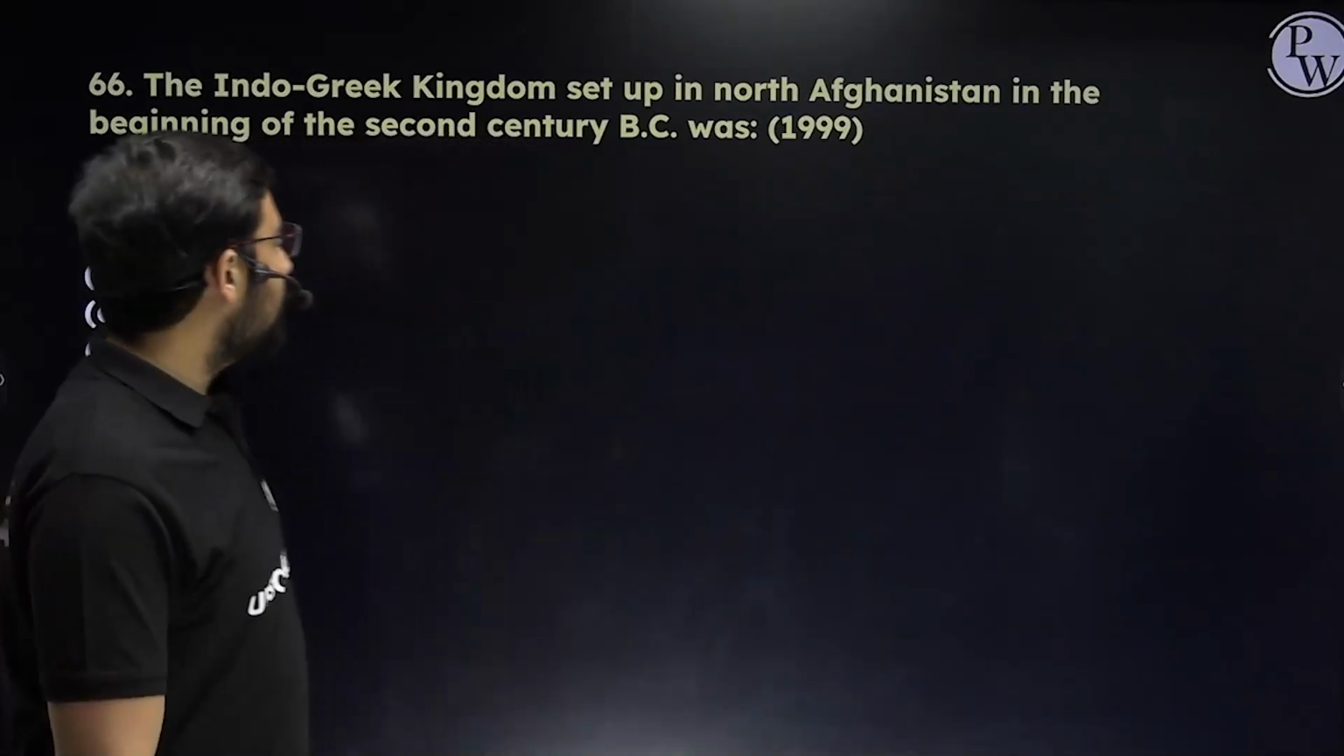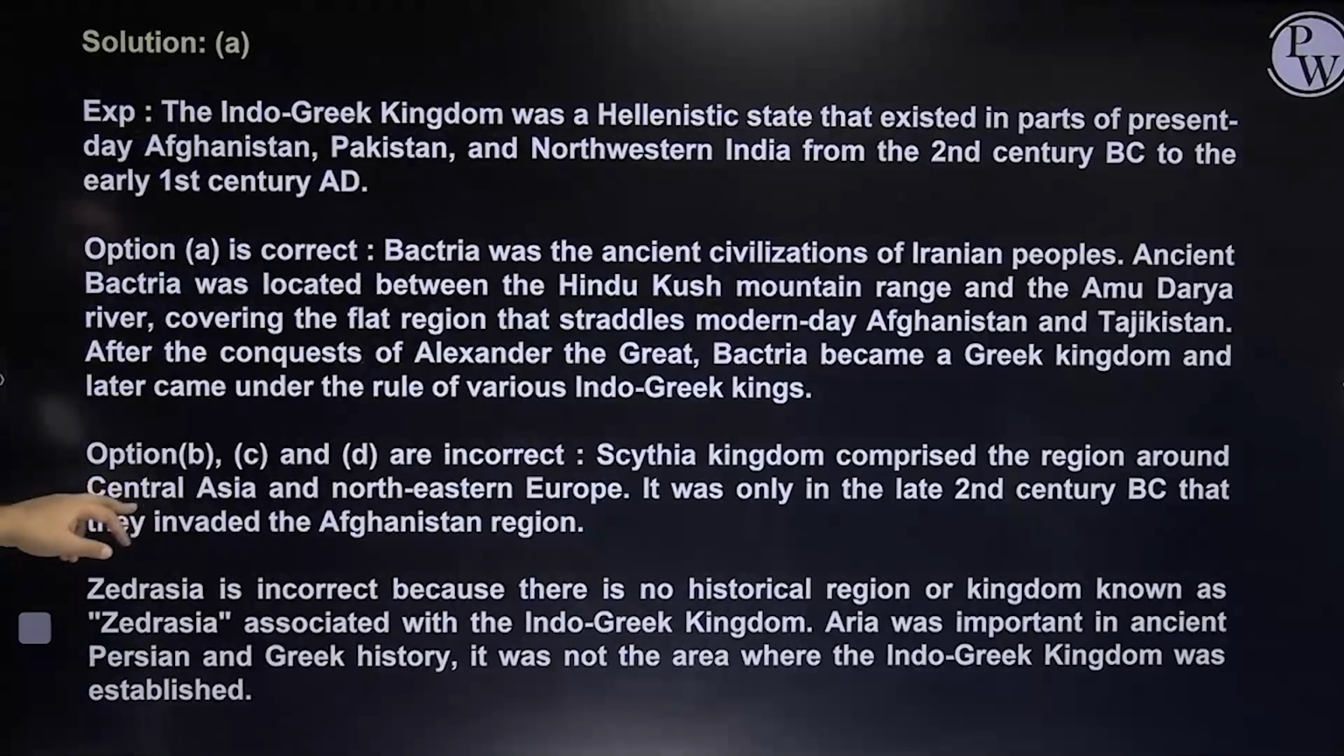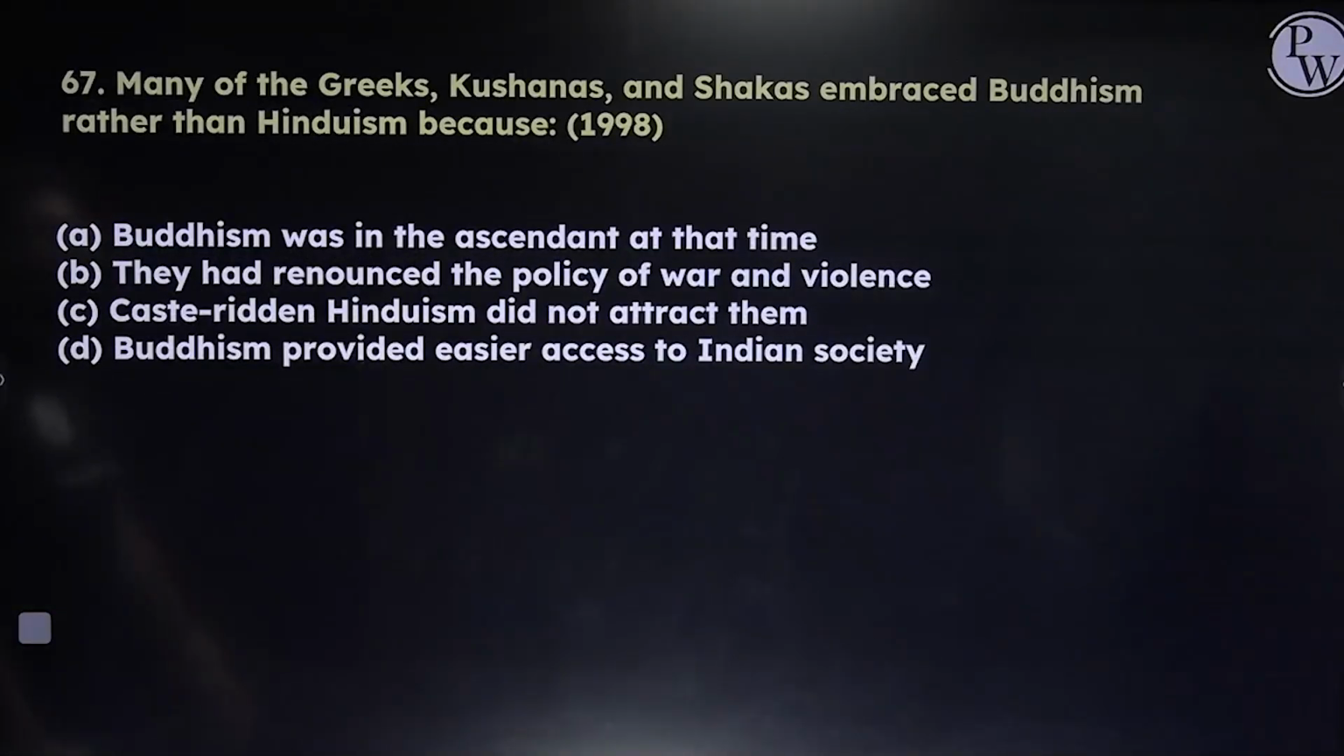In this case, the answer is going to become Bactria. So Bactria Greeks are the ones who came towards India. Answer will become A. Many of the Greeks, Kushans and Shakas embraced Buddhism rather than Hinduism.